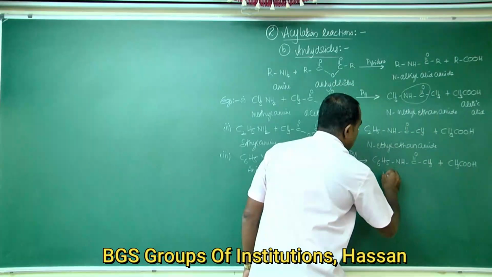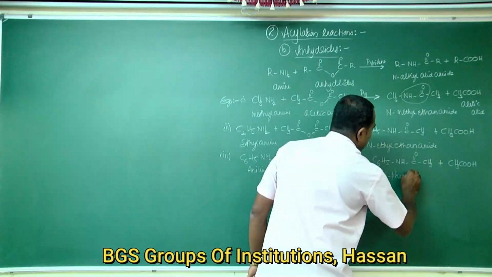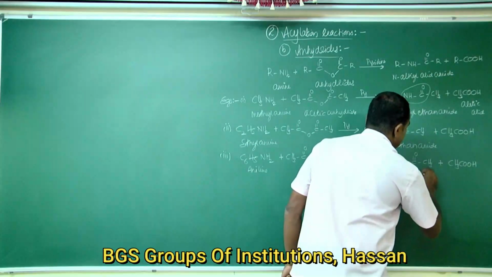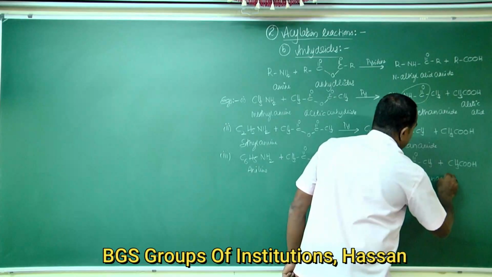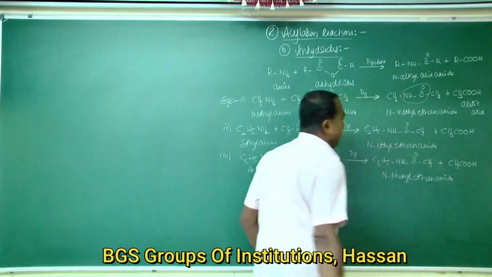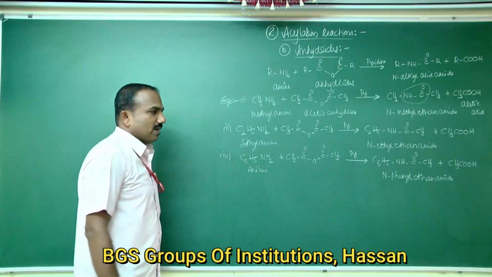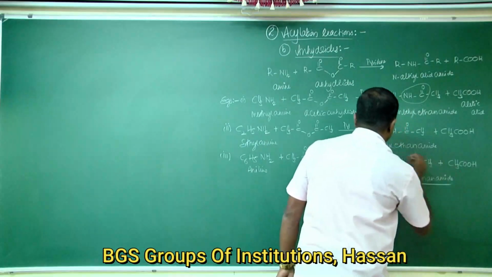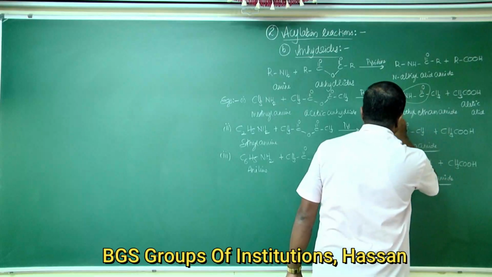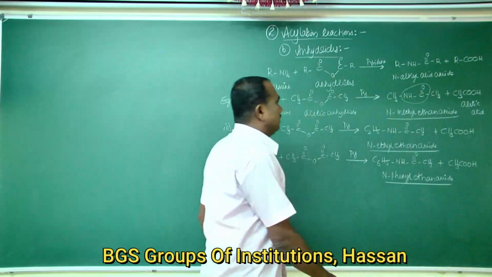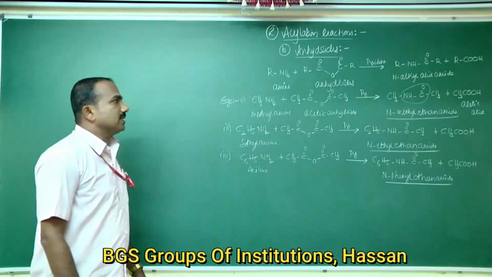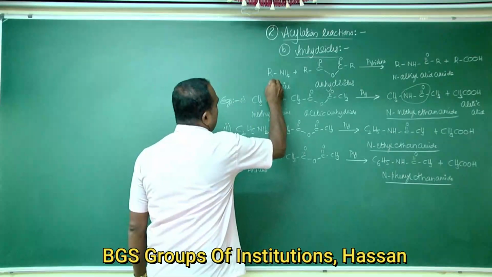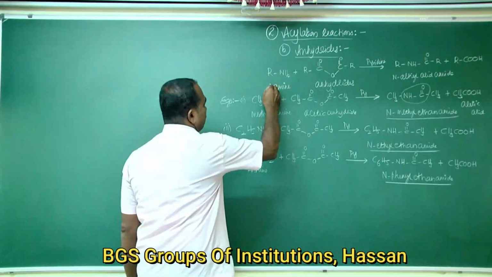C6H5 means phenyl, so this is N-phenyl, with two carbon atoms, single bond linkages, ane, and CONH is the functional group for amides. That is N-phenyl ethanamide. So these are the examples for primary amines, 1 degree amines.